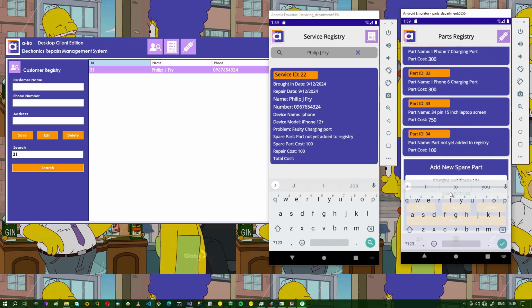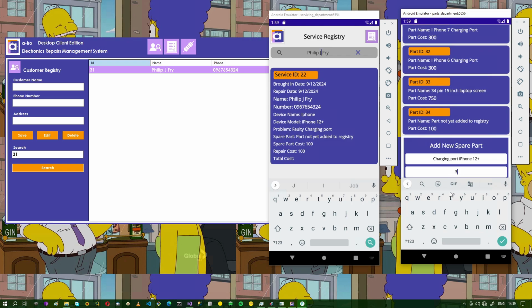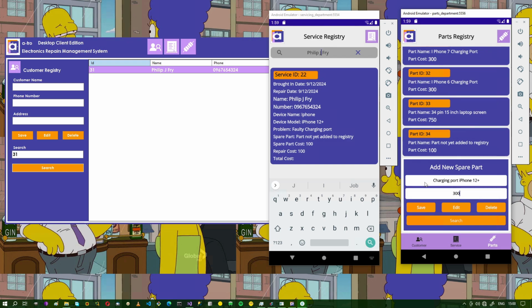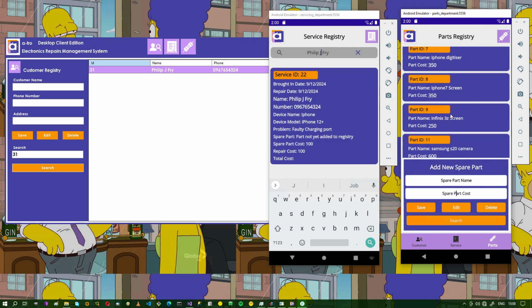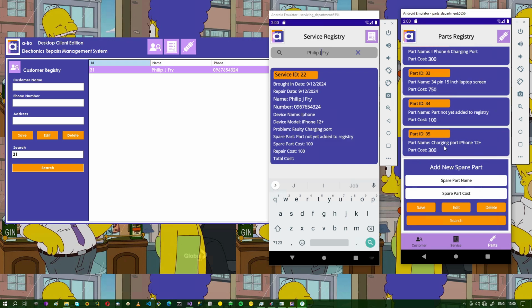Part cost, so let's say 300. Then we come and save that data. Okay, so let's have a look. Charging port iPhone 12. Okay, that's there.